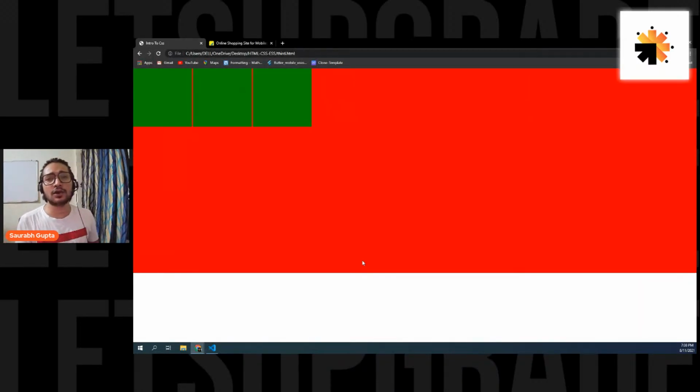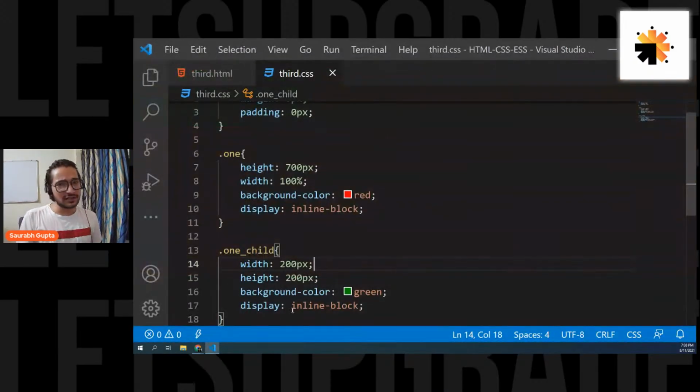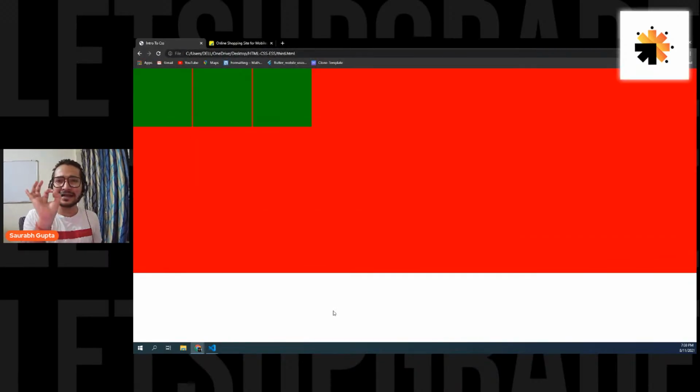Now they are in horizontal direction, but inline-block causes a little bit of gap here. That is one really bad problem. It can be solved easily, but this is one thing that they do. When you do inline-block, there is a little bit of gap. There's a reason for it, but don't worry, I'm not explaining that right now. We'll understand that in future.